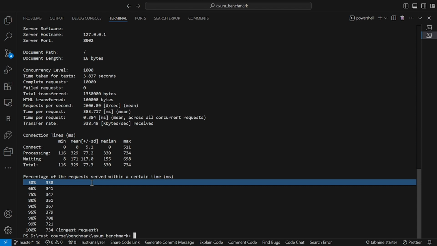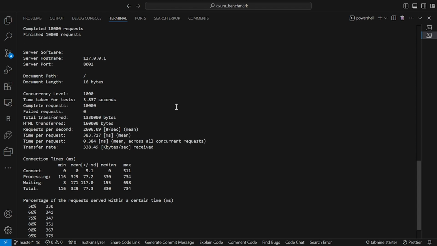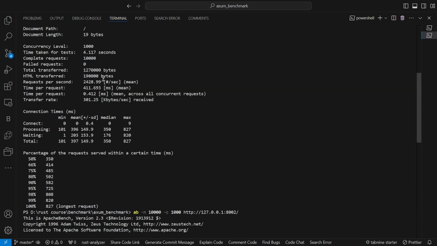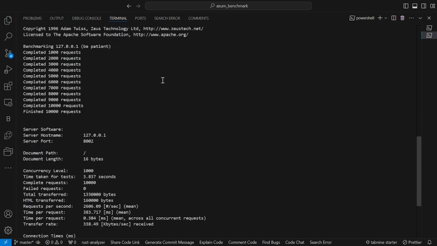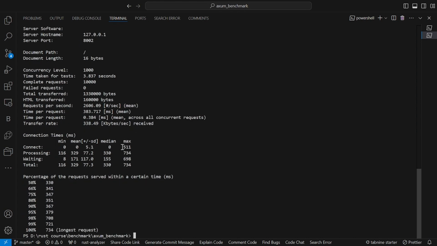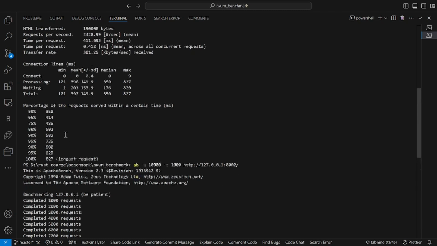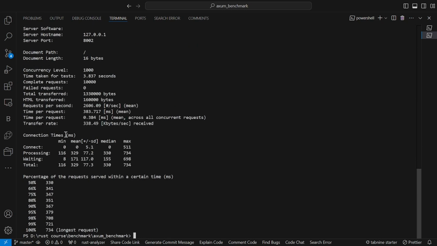In terms of raw throughput, Axum outperformed Actix slightly, processing around 2606 requests per second compared to Actix's 2428 requests per second. Axum also had a lower median response time of 330 milliseconds, compared to 350 milliseconds for Actix. Both frameworks showed excellent performance, and neither had any failed requests, which speaks to their reliability.